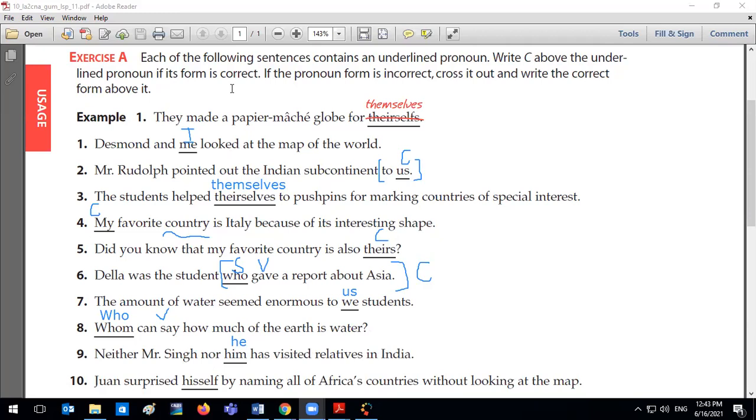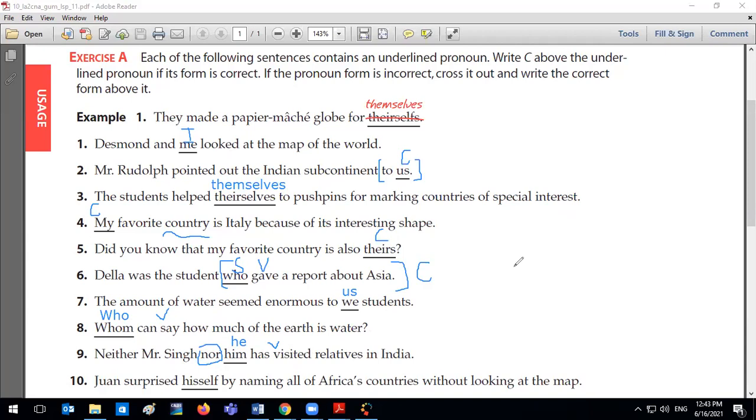Okay, as Hannah stated, Mr. Singh and him, or should be he, are a compound subject. They're joined by the word nor, and we saw that neither and nor are what we call correlative conjunctions. They come in pairs, if we studied them earlier. Has visited is my verb, so we need subjects. Thank you, Hannah. Perfect.